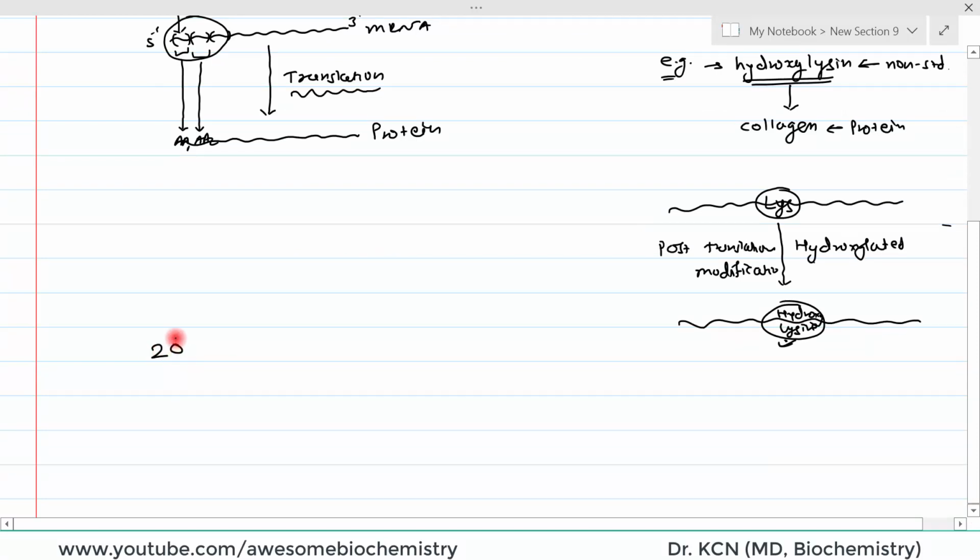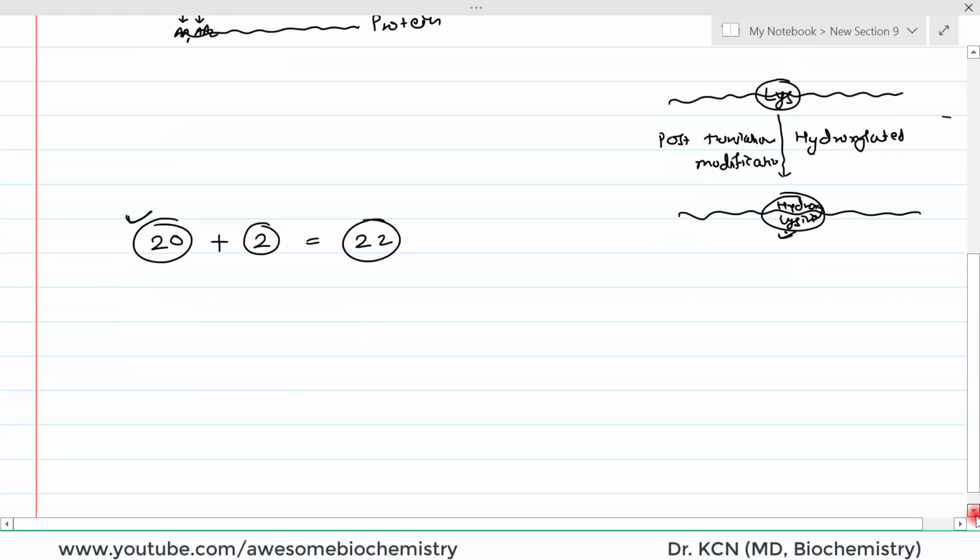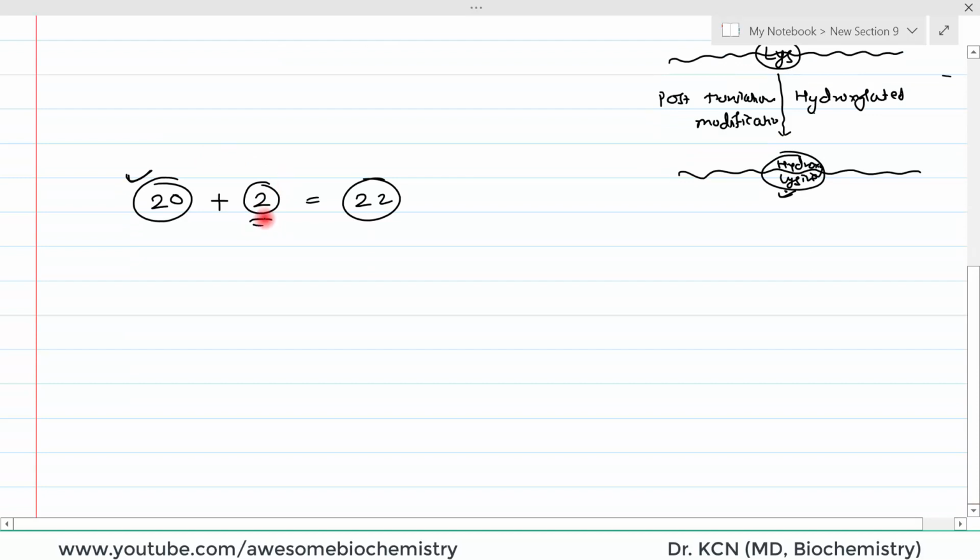Till now, we have 20 different standard amino acids, right. In recent times, 2 more amino acids have been added to the list of standard amino acids. So that makes a total of 22 standard amino acids. Okay. Now, there is one problem to consider these 2 amino acids as standard amino acids. What is that problem? Let's try to understand.